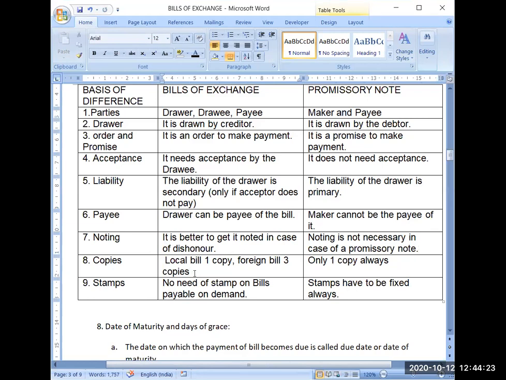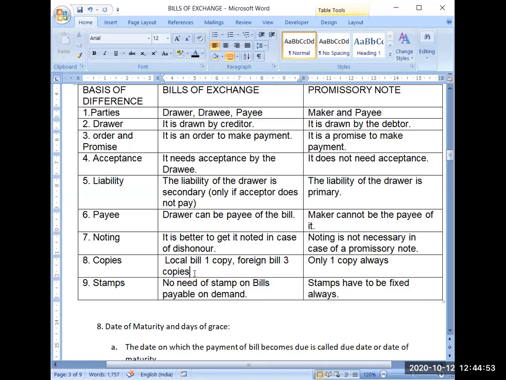Now, the number of copies prepared for these documents. If you are preparing a bill of exchange for payment within India, that will be termed a local bill, and you need to prepare only one copy of that, and that copy will remain with the drawer, or the drawer can hand it over to some other person, like a bank or some other third person. But in case of a foreign bill, 3 copies will be prepared.